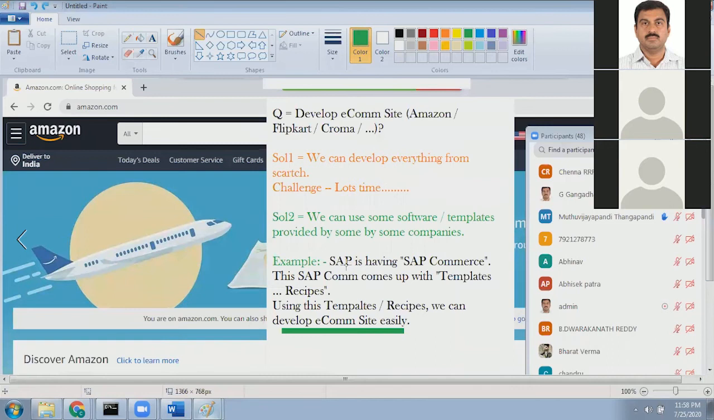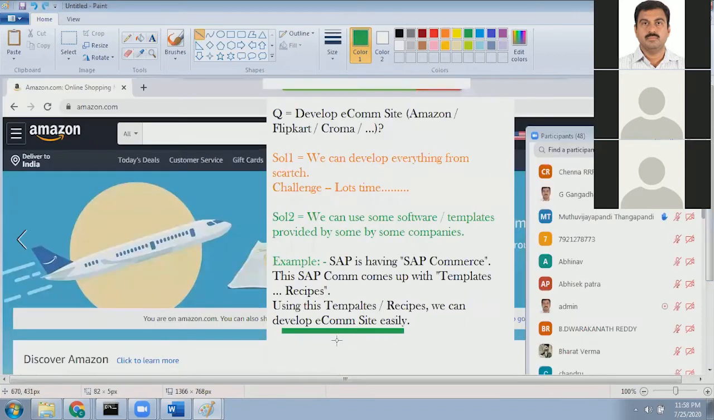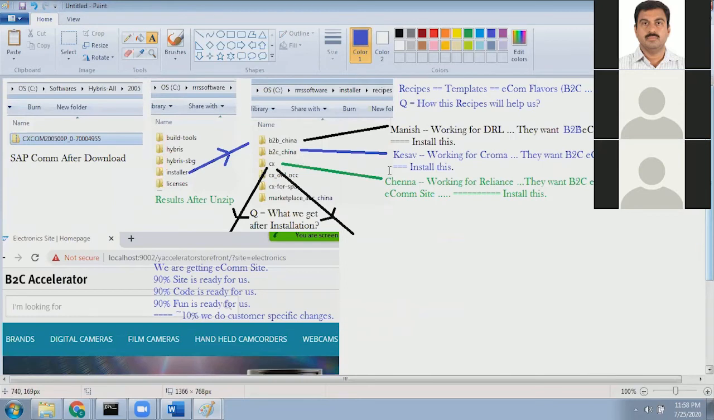Our requirement is that SAP Commerce comes with templates. We call them recipes, and you can see these are the recipes. Now, what is the advantage of this recipe? The advantage is we can develop an e-commerce site easily. You can see I am working for Reliance company. I installed this, and after installation I am getting a B2C e-commerce site. So 90% of the site, code and functionality is available. Around 10% we do customer specific changes.